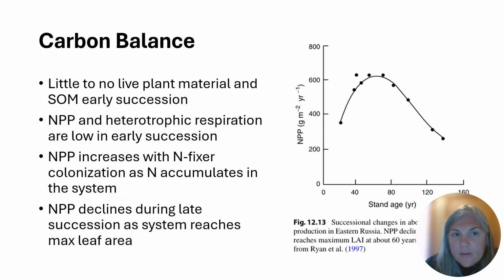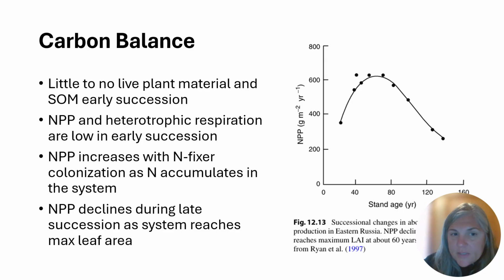So how does carbon balance change over time during ecosystem development? When we first start in primary succession, if we just have bare ground with no plant material or a little organic matter, we have low carbon inputs, so low net primary productivity because we just don't have that much plant material. And then over time, as plants establish, there's more carbon uptake, higher NPP, and then as that plant material starts to decompose, we'll see higher heterotrophic respiration. And we start to see that increase sort of mid-succession.